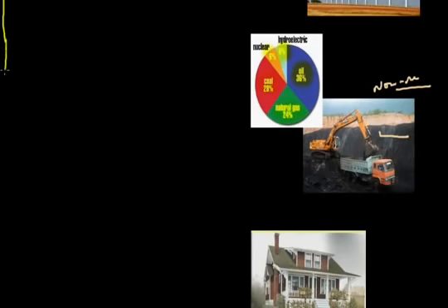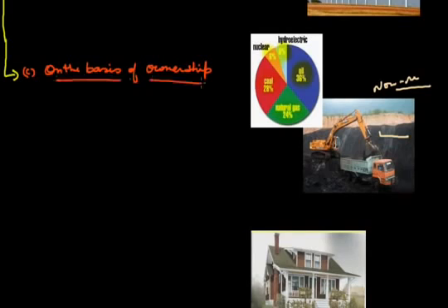Now let us come to the third type, or we can say third part, that is on the basis of ownership. On the basis of ownership means who is the owner of that particular resource. We can classify it according to these resources. The first type of resources is individual resources. Individual resources means these are privately owned resources.